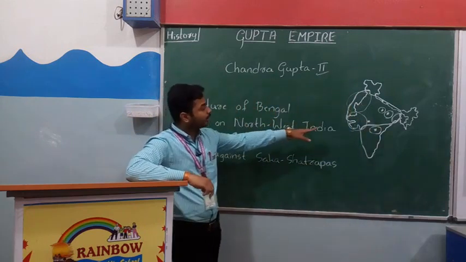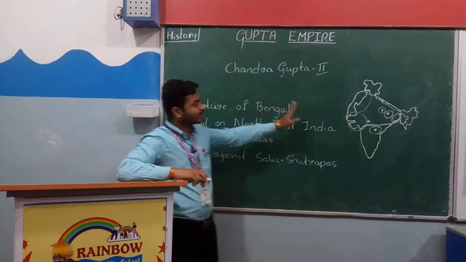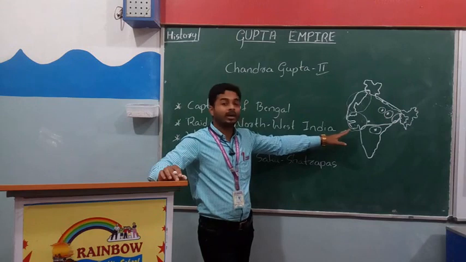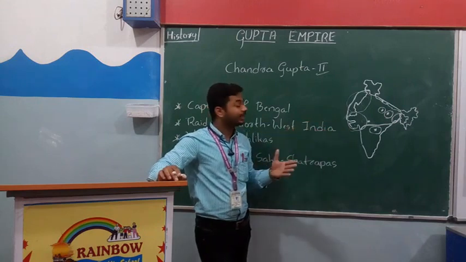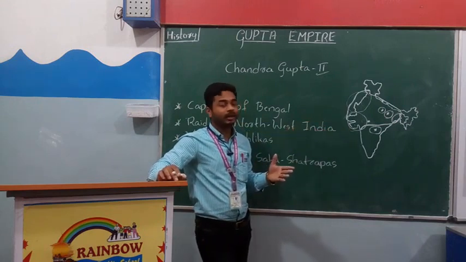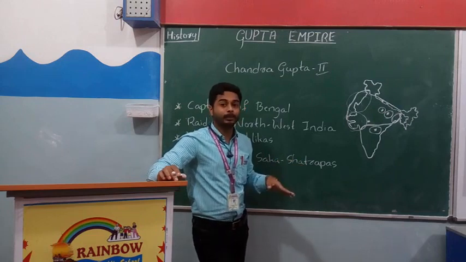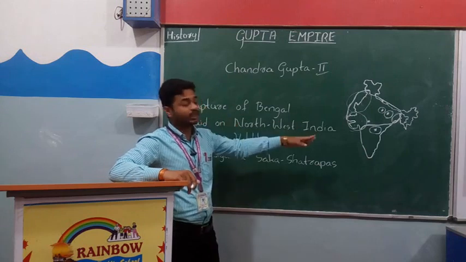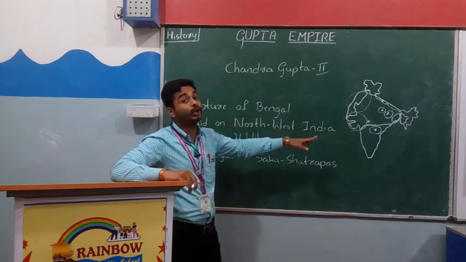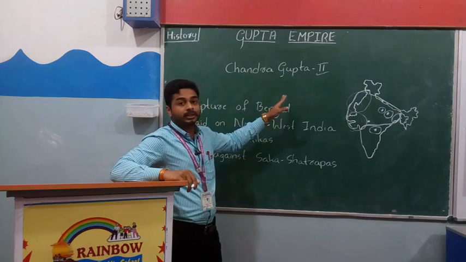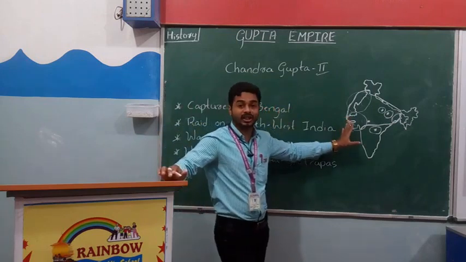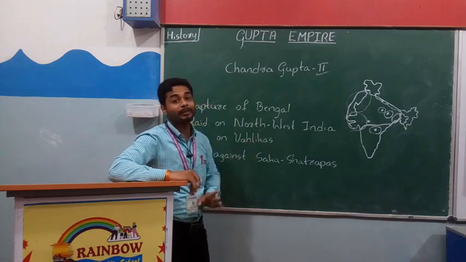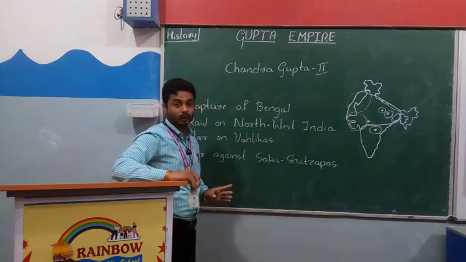Chandragupta II attacked them. He knew that they would have attacked him, because the Shakas were the strongest people. They can attack any kingdom easily. Because of that, Samudragupta also fought against them, but he could not demolish them. But Chandragupta II demolished the Shakas and got the title Shakari, which means he was the enemy of Shakas. I hope you have understood.